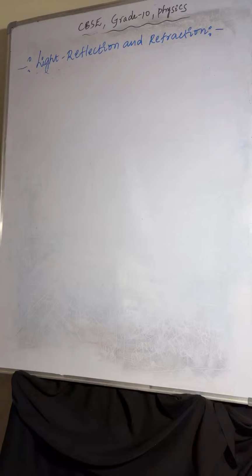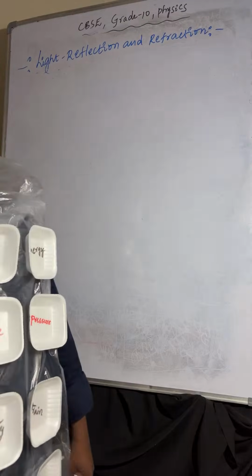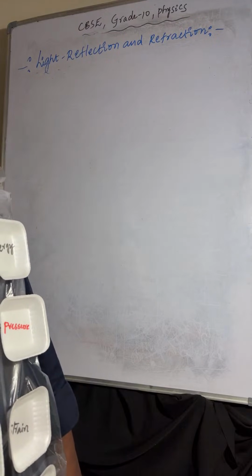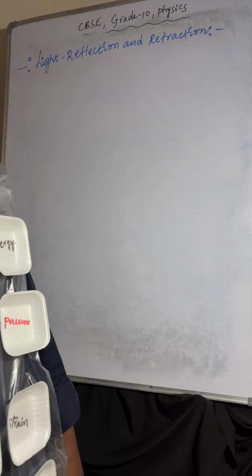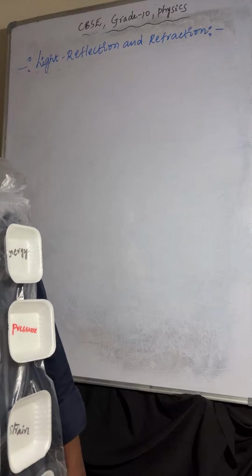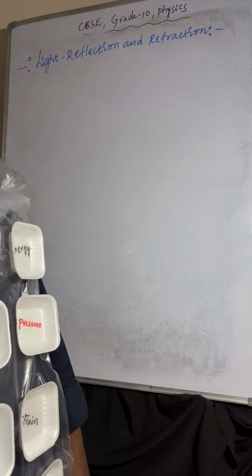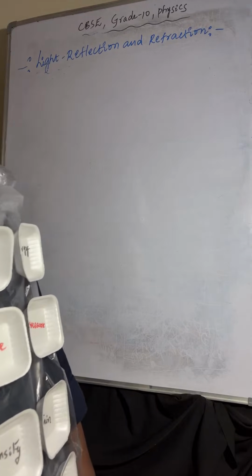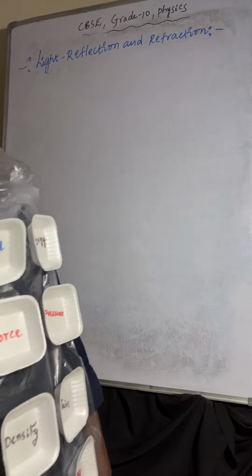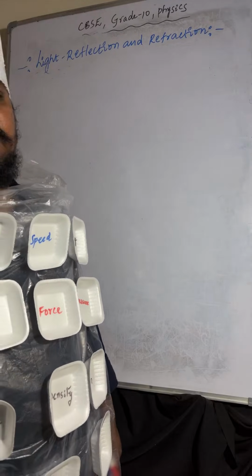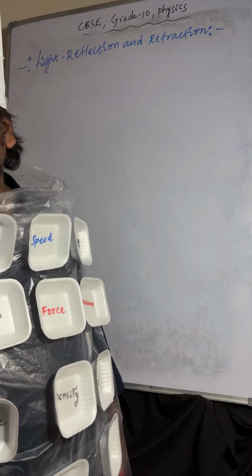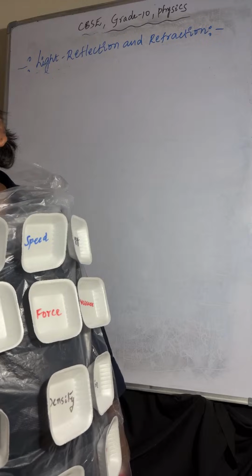Next, we'll discuss refraction through a glass slab. Let's start. If the light ray is passing from rarer to denser, it bends towards the normal line. So we know that one.